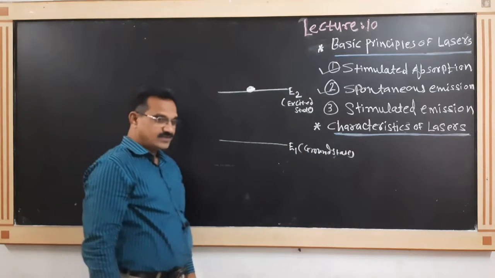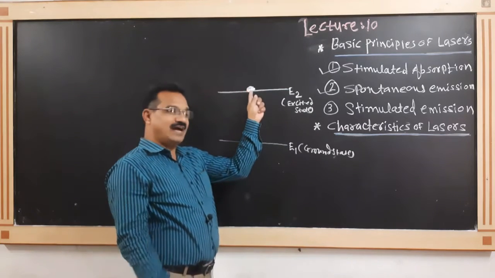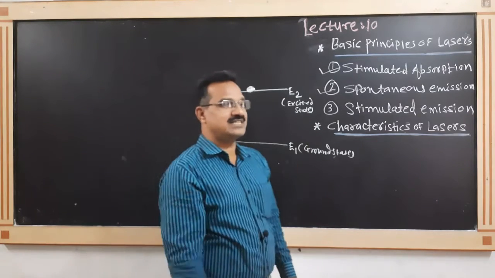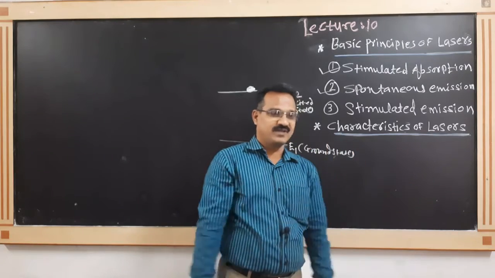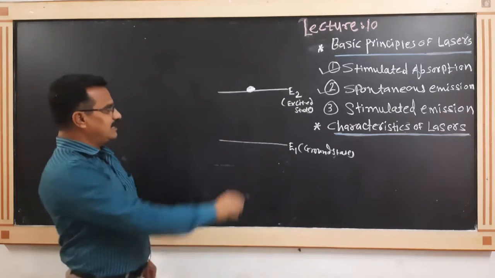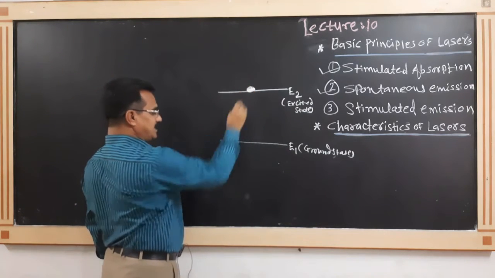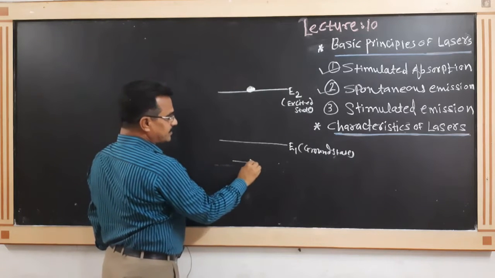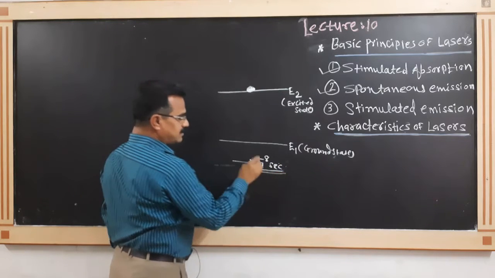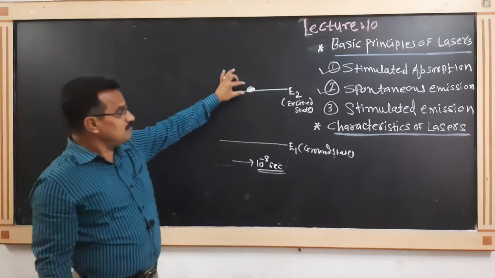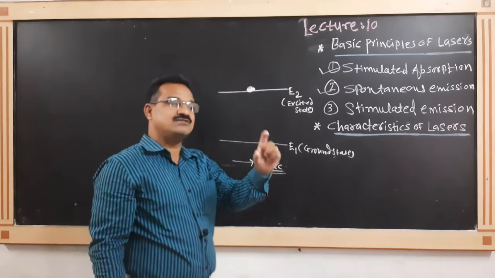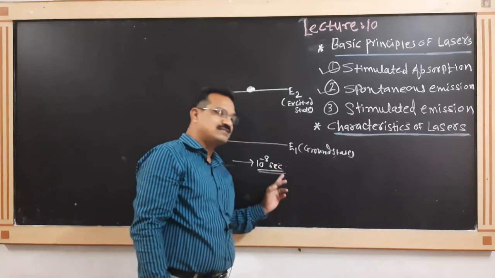We know that when the atom is in the excited state, that atom remains in the excited state for a certain amount of time, and that time we call the lifetime. The lifetime of such an excited atom is 10 raised to minus 8 second. It means that the atom remains in the excited state for a very short time, and that short time is 10 raised to minus 8 second.